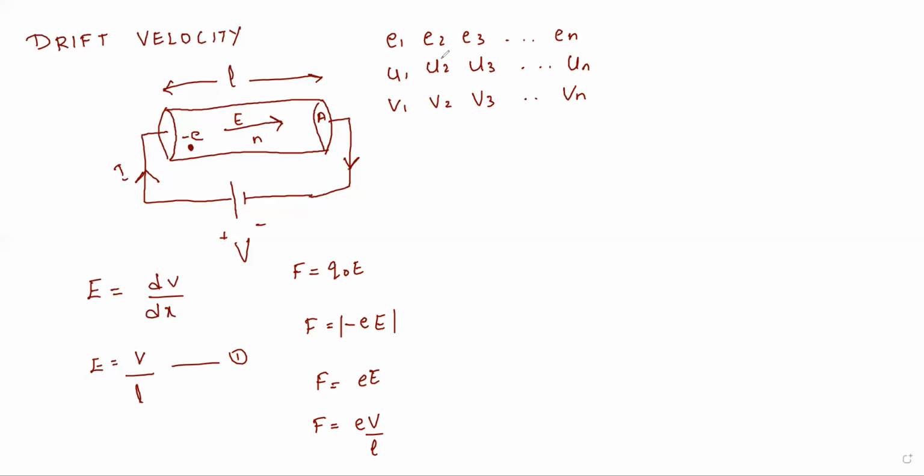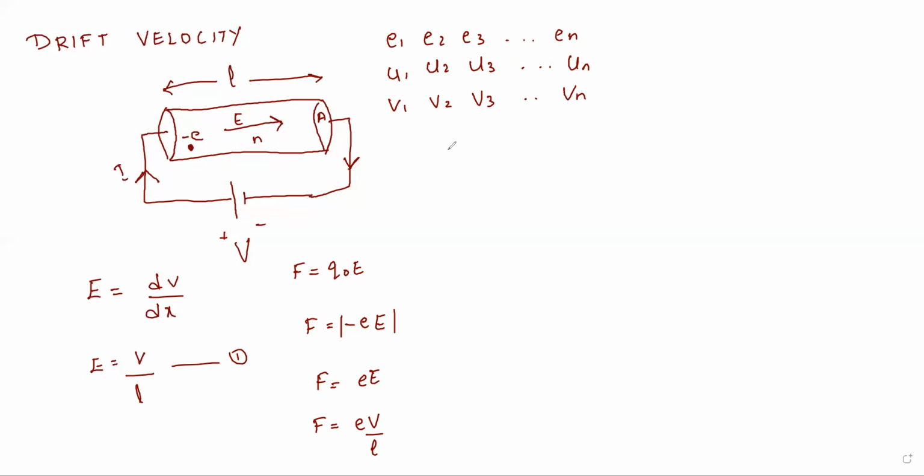Now what happens? You have learned in your school days, or in your first year, in 9th or 10th standard, about the average velocity. You know about the average velocity, right? What is the formula for average velocity? It's very simple. If you are considering the average velocity of E1 and E2, you take U1 plus U2 divided by 2. If you are considering N, then U1, U2, U3, and so on up to UN divided by N. Same thing we are going to do now.